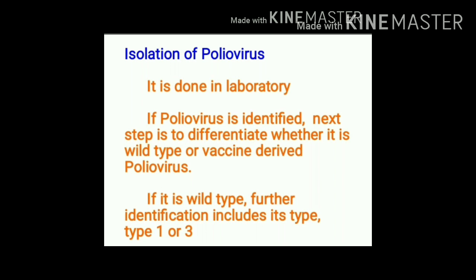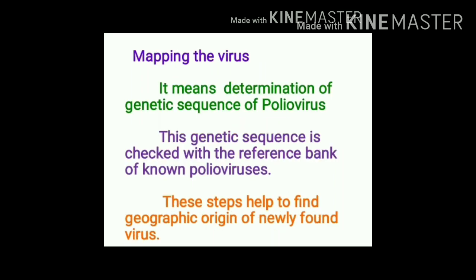In the laboratory, isolation of the virus is done. If poliovirus is identified, the next step is to identify whether it is wild poliovirus or vaccine derived poliovirus. If it is wild poliovirus, further identification includes whether it is type 1 virus or type 3 virus. Mapping the virus means determination of the genetic sequence of the poliovirus. This genetic sequence is checked against the reference bank of known polioviruses.